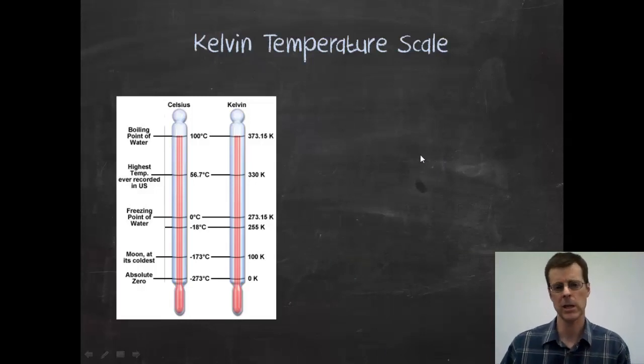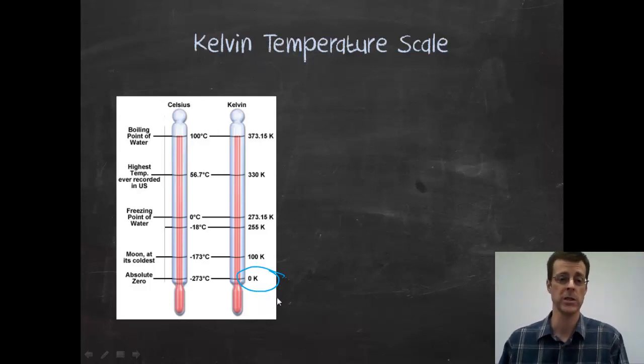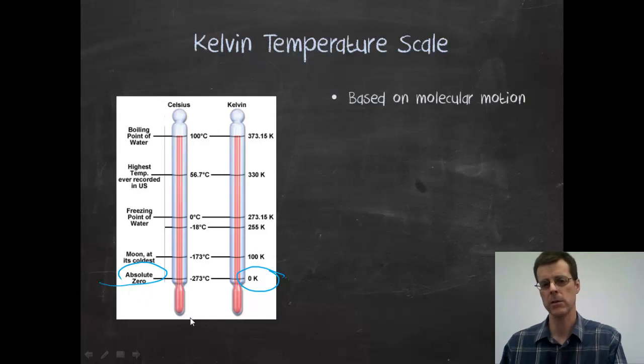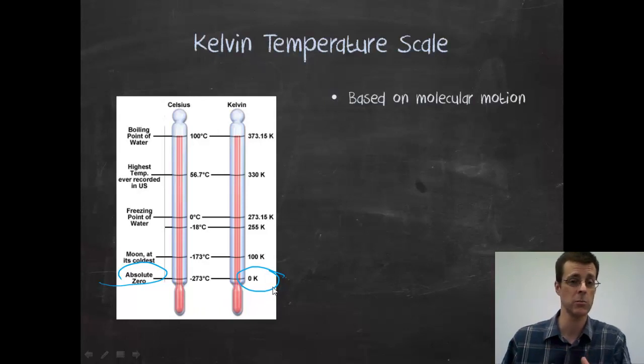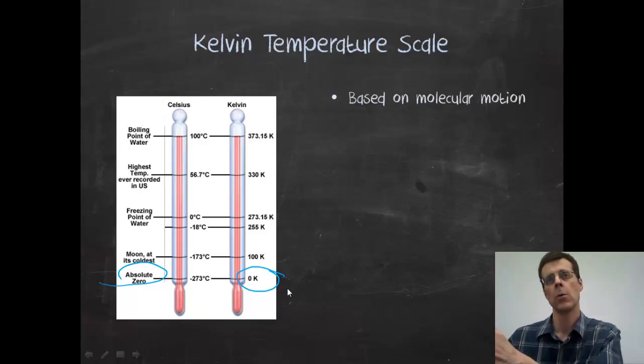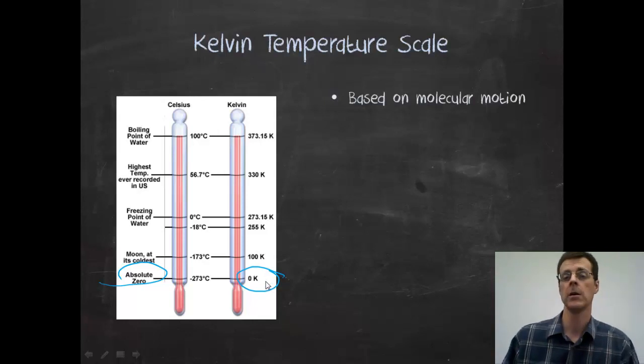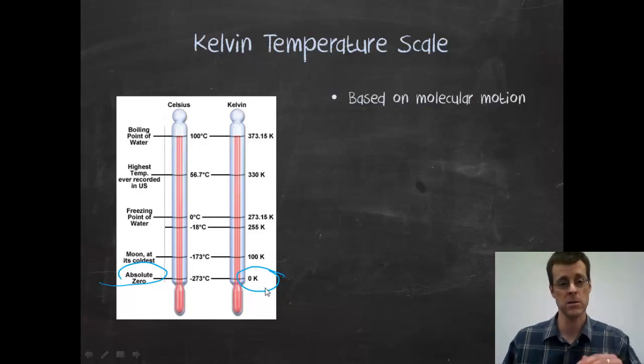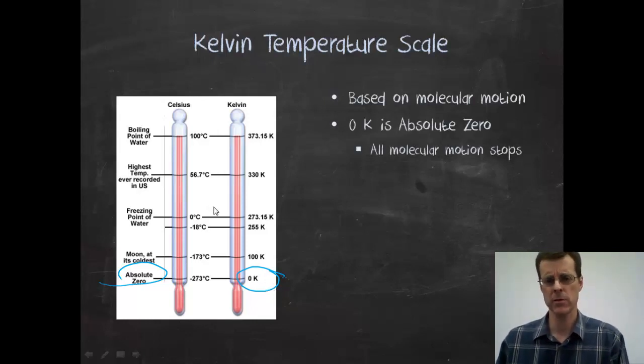The Kelvin scale is a bit different. The Kelvin scale is sometimes called the absolute scale. And the bottom line with it is 0 Kelvin is the lowest possible temperature you can get. You cannot have negative temperatures on the Kelvin scale. And we call it absolute 0. And the absolute scale, or the Kelvin scale, is based on molecular motion. We know that as you cool things down, the particles move slower. As you heat them up, they move faster. Well, if I keep cooling them down, cool them down, cool them down, eventually I'm going to slow them down, stop. That is 0 Kelvin. So we talk about absolute 0, all molecular motion stops.